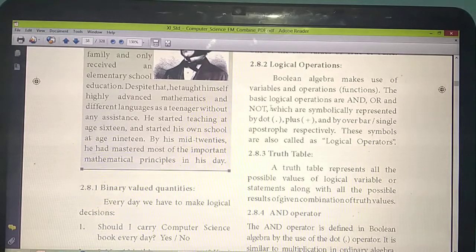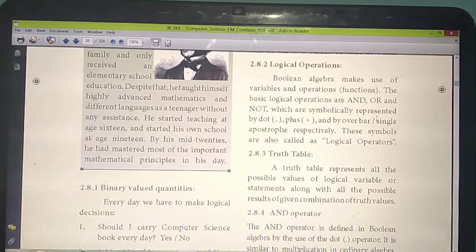Likewise, each and every logical operation has a separate symbol. Listen. AND is identified by the symbol dot. Then OR is defined by the symbol plus. And NOT is defined by the symbol bar.